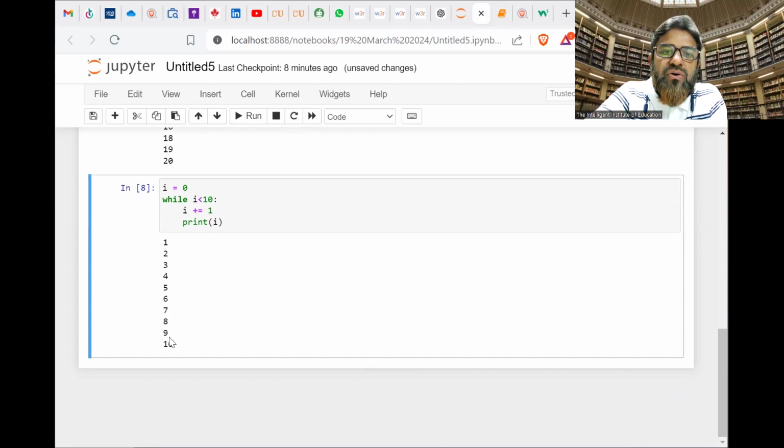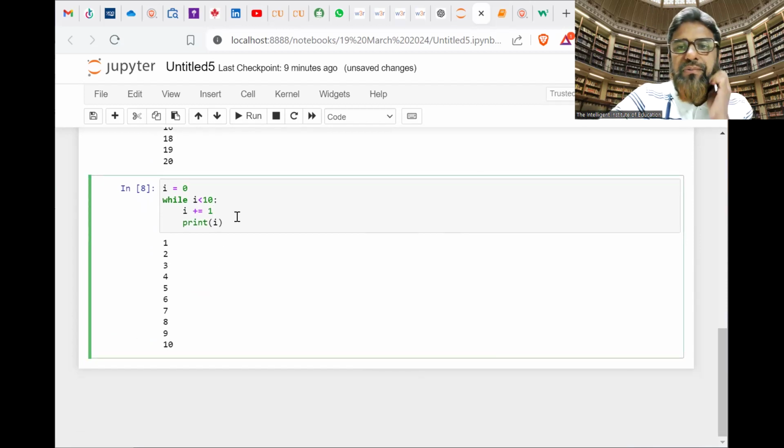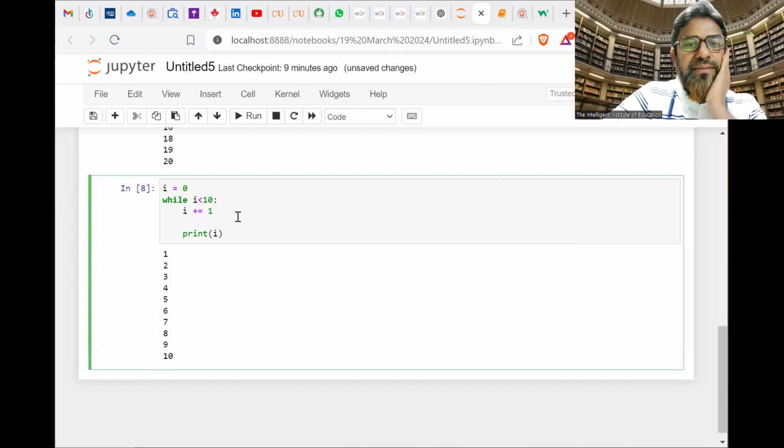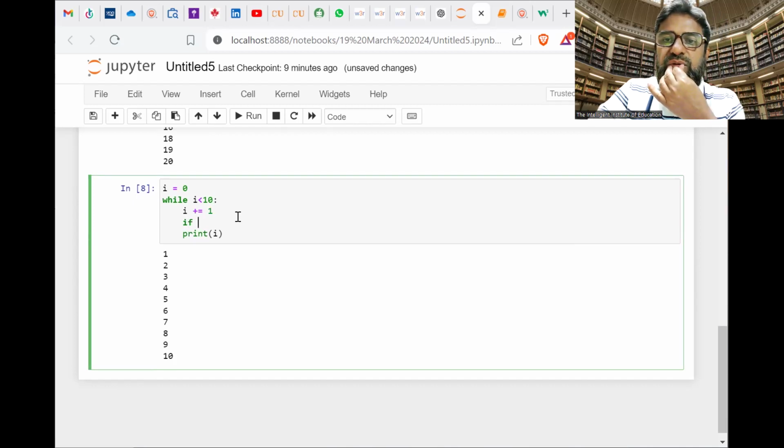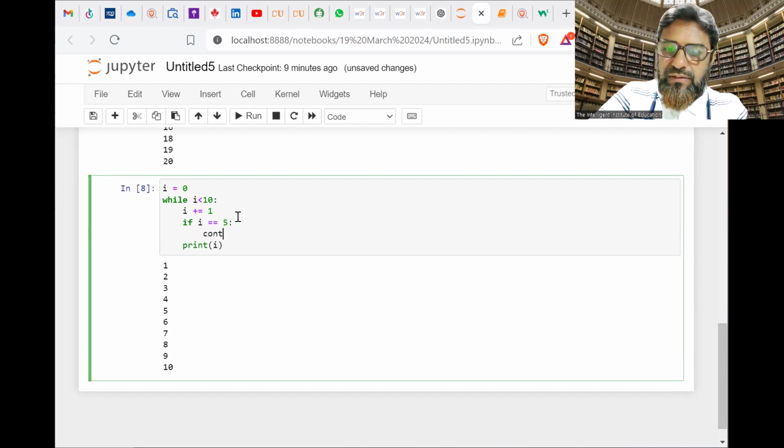Fine. But now I'm going to use a condition. For example, here if i equals 5, for example the 5th number, I don't want. Here, continue.